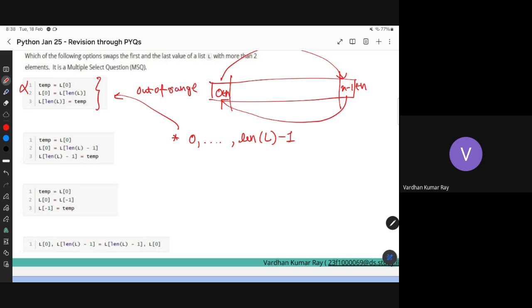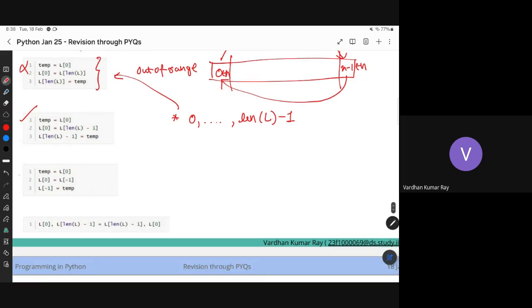But the B option is correct, because for swapping you first save the element at the zeroth index in some dummy variable and then switch it. Similarly, in the C option you are doing it too. Why? Because -1 denotes the last element.